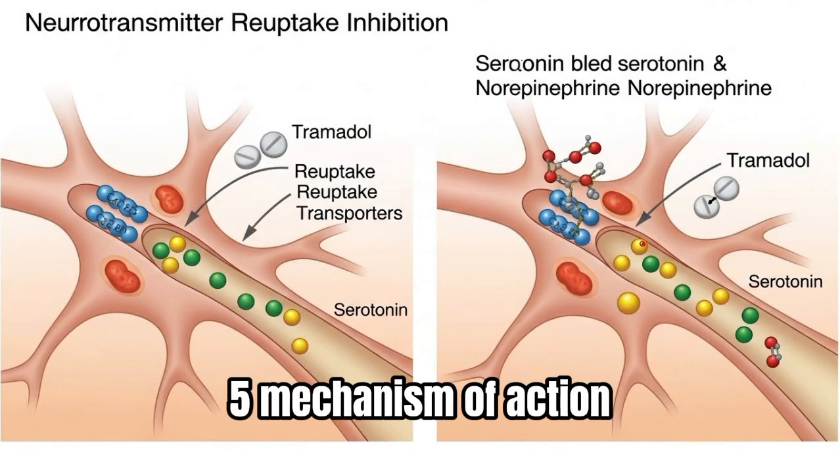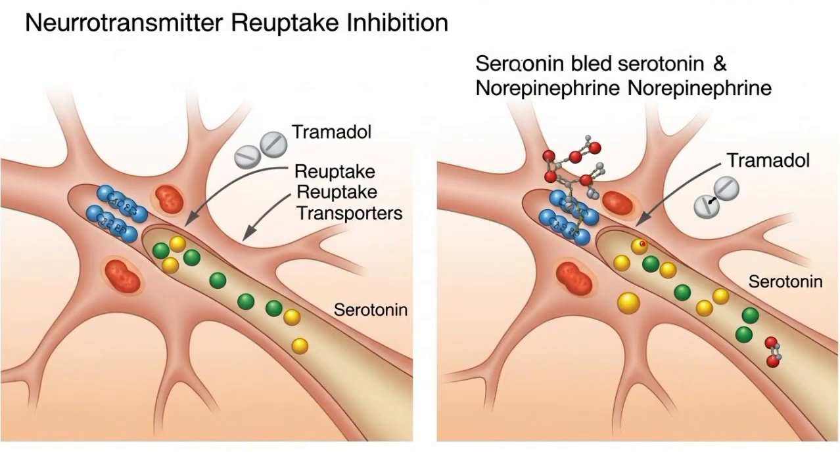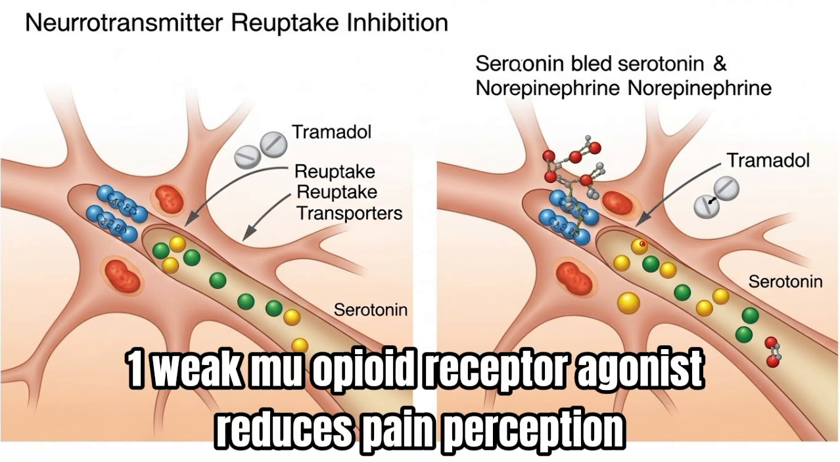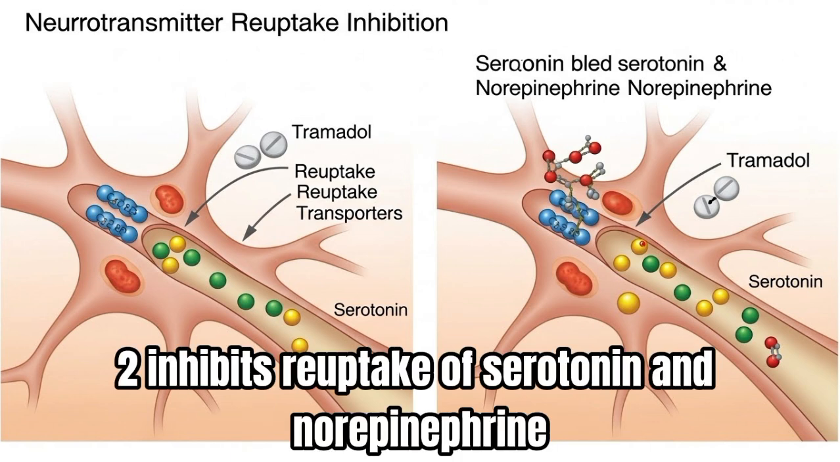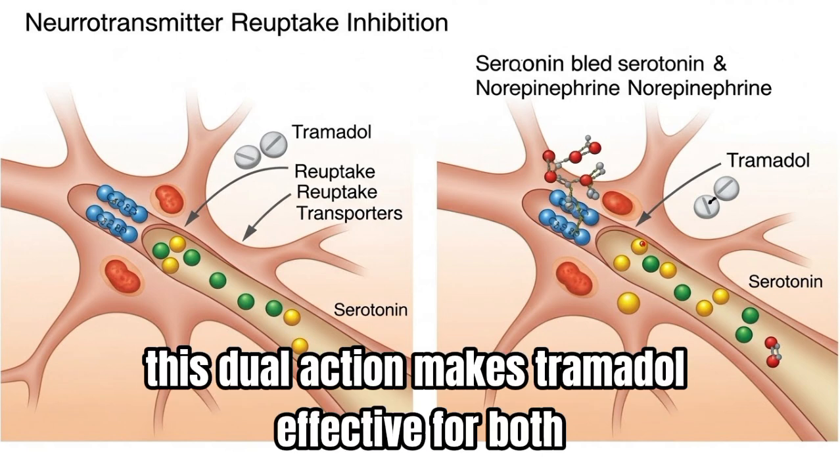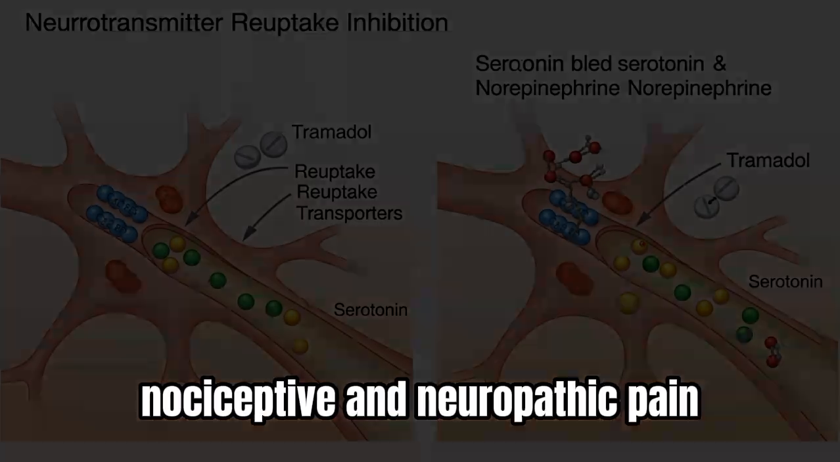5. Mechanism of action. How Tramadol works. Tramadol relieves pain by 2 mechanisms. 1. Weak mu-opioid receptor agonist, reduces pain perception. 2. Inhibits reuptake of serotonin and norepinephrine, enhances pain inhibition pathways. This dual action makes Tramadol effective for both nociceptive and neuropathic pain.